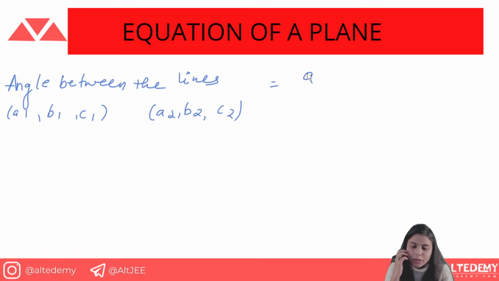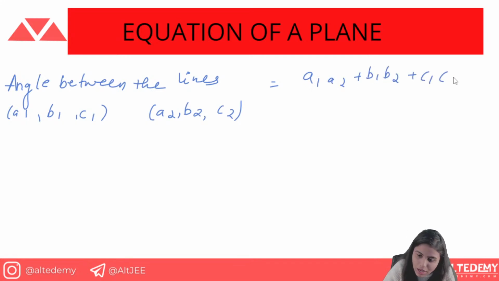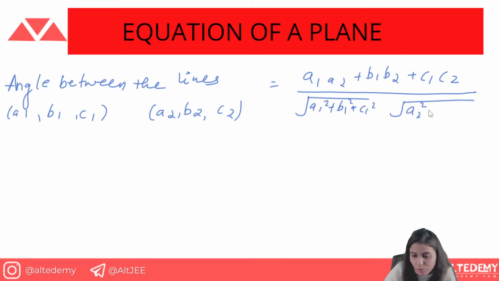The numerator is going to be the dot product, a1 a2 plus b1 b2 plus c1 c2, upon, we divide it by the magnitudes, that is, the square root of a1 square plus b1 square plus c1 square, times the square root of a2 square plus b2 square plus c2 square. This is the angle between the lines.